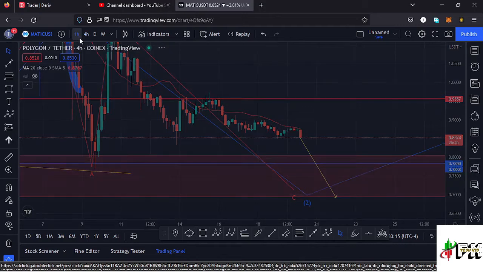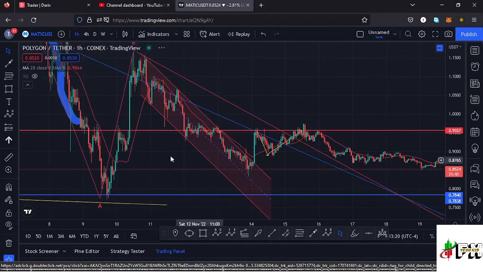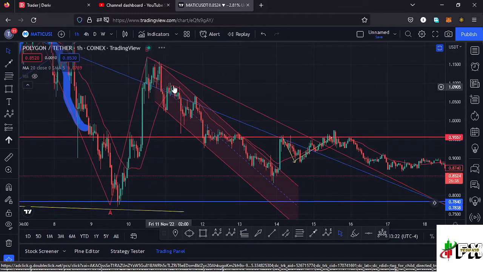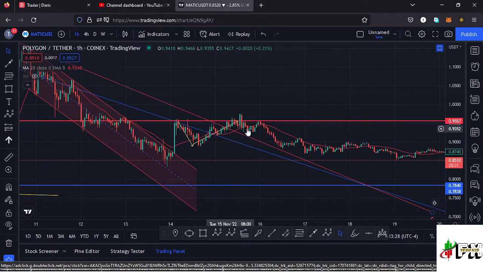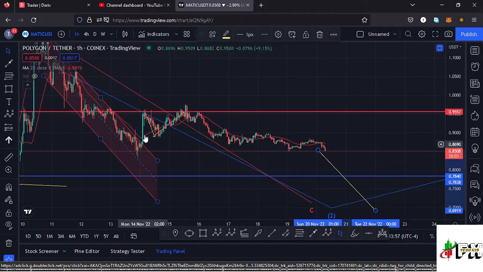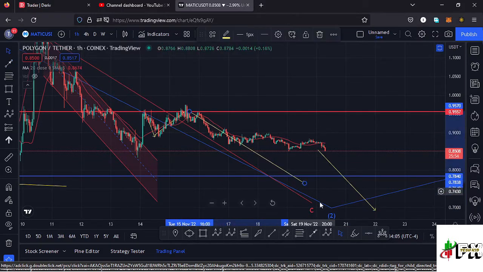Also jumping to the 1-hour chart so that we can see what chart patterns we have information over here. Within the formation of that wave C, we had been trading within this channel. We managed to break out of the channel to the upper side, faced the key area of resistance at around the $0.95 mark. So a retest of that key area of resistance, and after seeing such a retest, what we expect is a movement that is going to continue pushing the price even lower, and that fully supports the formation of this wave C and the formation of that higher Elliott wave count 2.